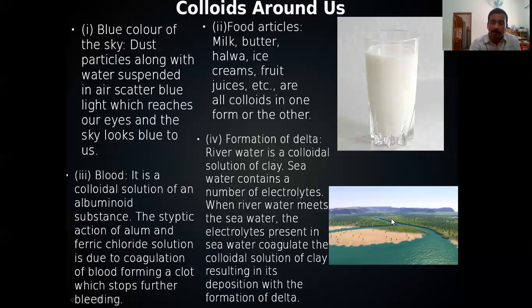River water contains a lot of dispersed particles. There may be clay, mud, etc. That dispersed particle, when it meets seawater, which contains a lot of electrolytes such as sodium chloride, what happens? Because of the presence of sodium chloride in seawater, coagulation of the dispersed particles in river water will take place. Gradually, such a delta will develop there.